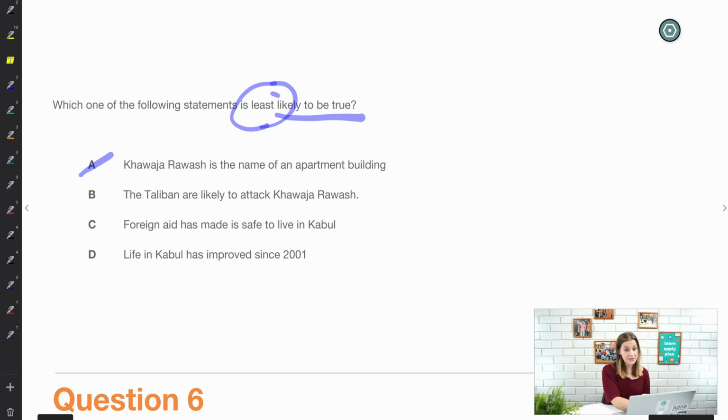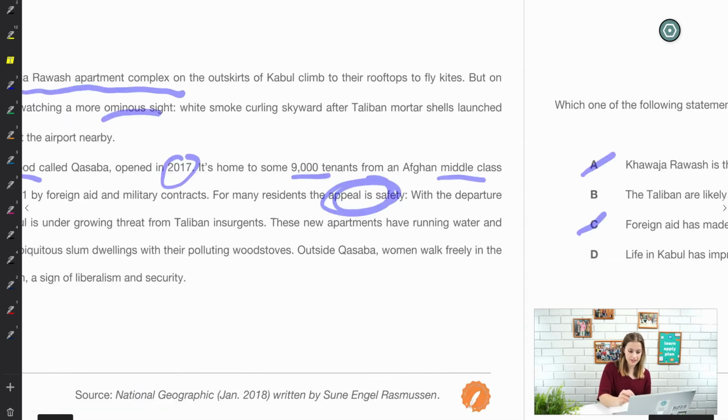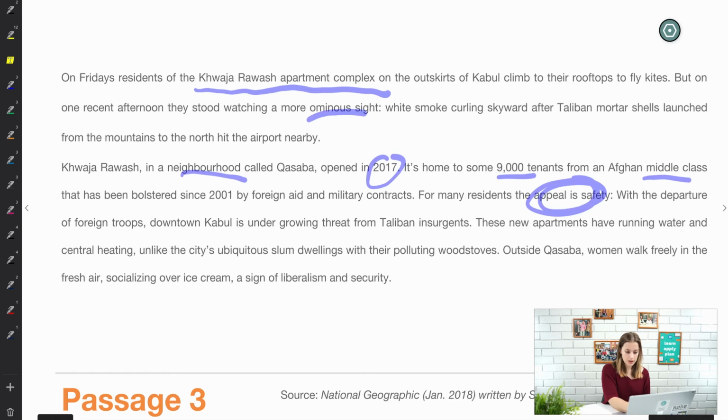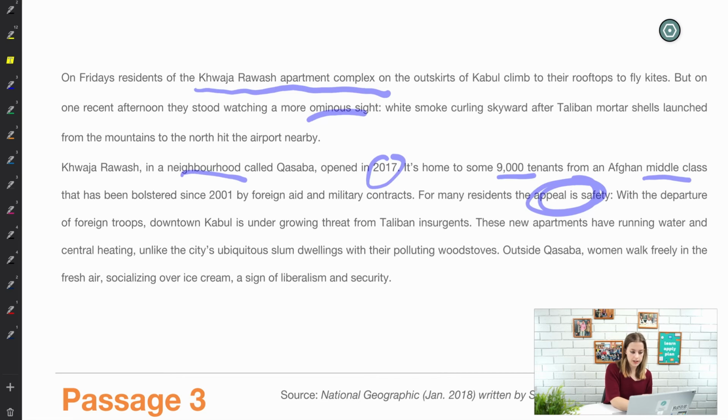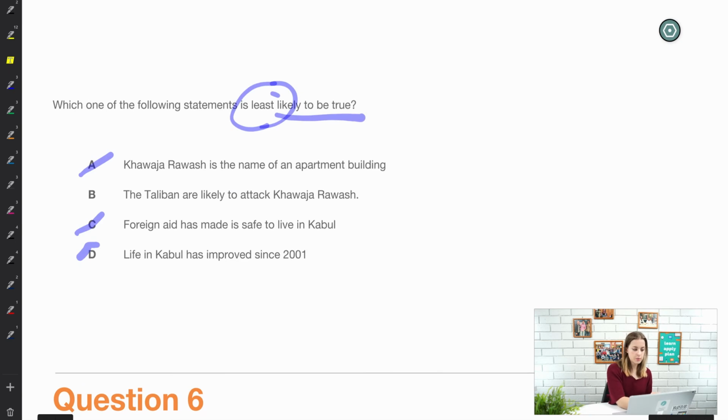Foreign aid has made it safe to live in Kabul. Well, it says that in the text, doesn't it? Down here, you know, the population and safety was bolstered by foreign aid and military contracts. And then life in Kabul has improved since 2001. Well, as we said, 2001 is when this foreign aid and military contracts came. So that's when it started to become safer. So this one here is the correct answer because it's the least likely.